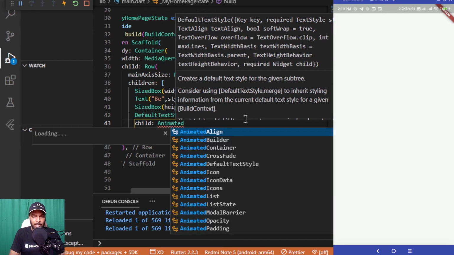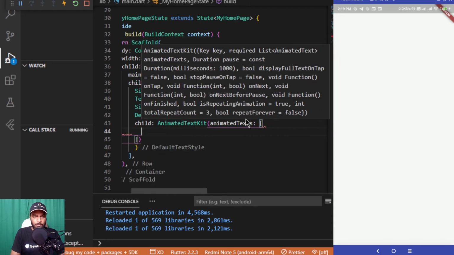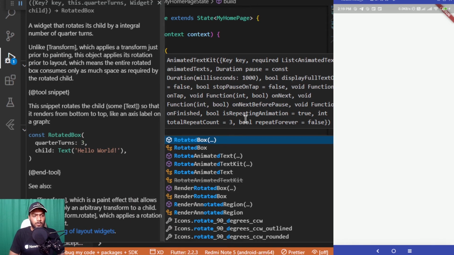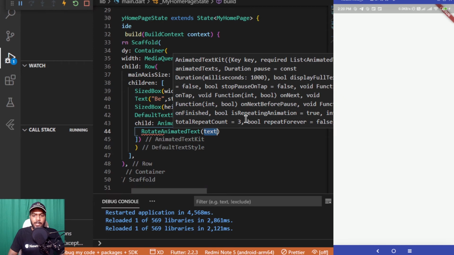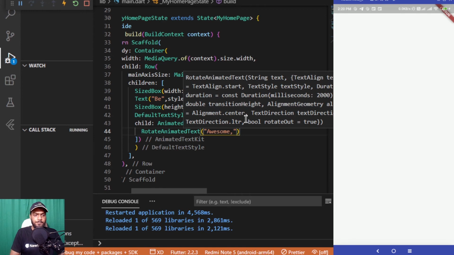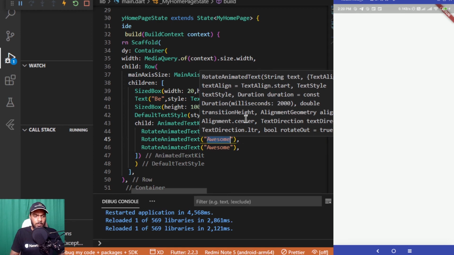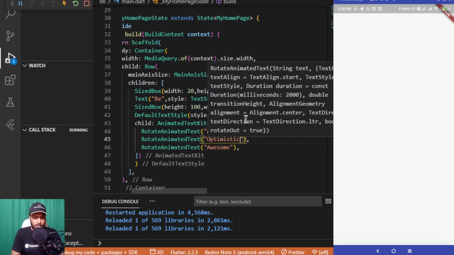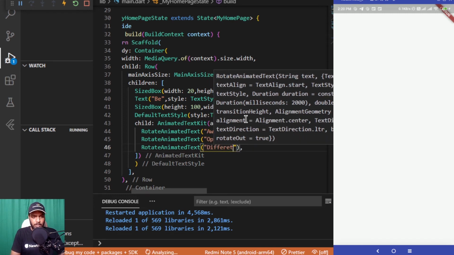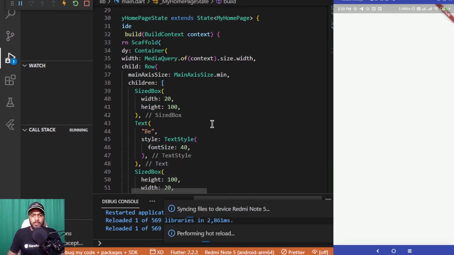For that, I'll be adding an animated text kit over here, and this takes a list of children. So for that, I'll be adding a rotated animated text. Earlier we used a typewriter, so this time I'm using rotated animated text, and inside it I'll be passing a text, awesome, copying it and pasting 2 more times, changing it to be optimistic, and changing this to be different. Saving it.